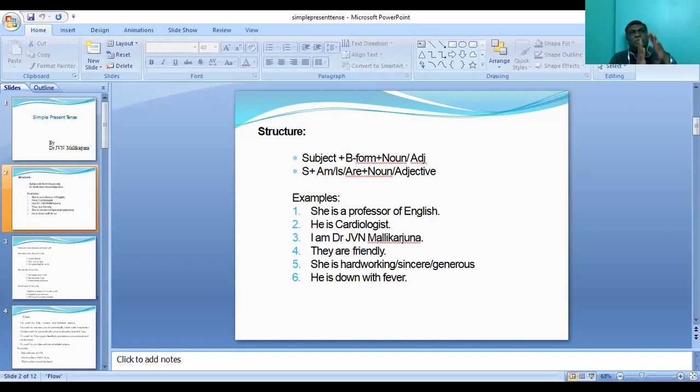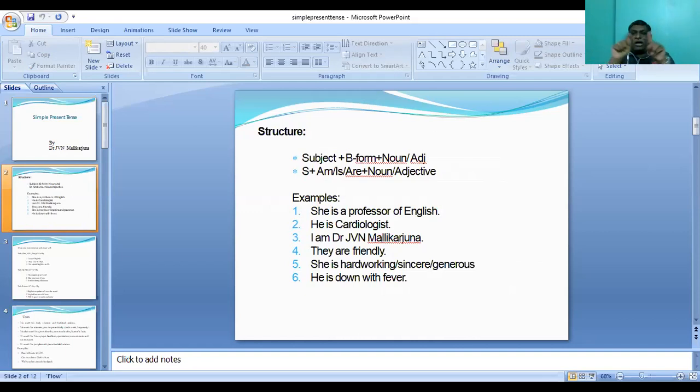Out of them, am is used by only I. I takes am, and all singulars take is, all plurals take are. I mean to say I am; we, you, they take are; he, she, it, these are known as third person singulars. Third person singulars take is and all others take are. So that way you can have a very easy formula: subject plus am or is or are plus noun.